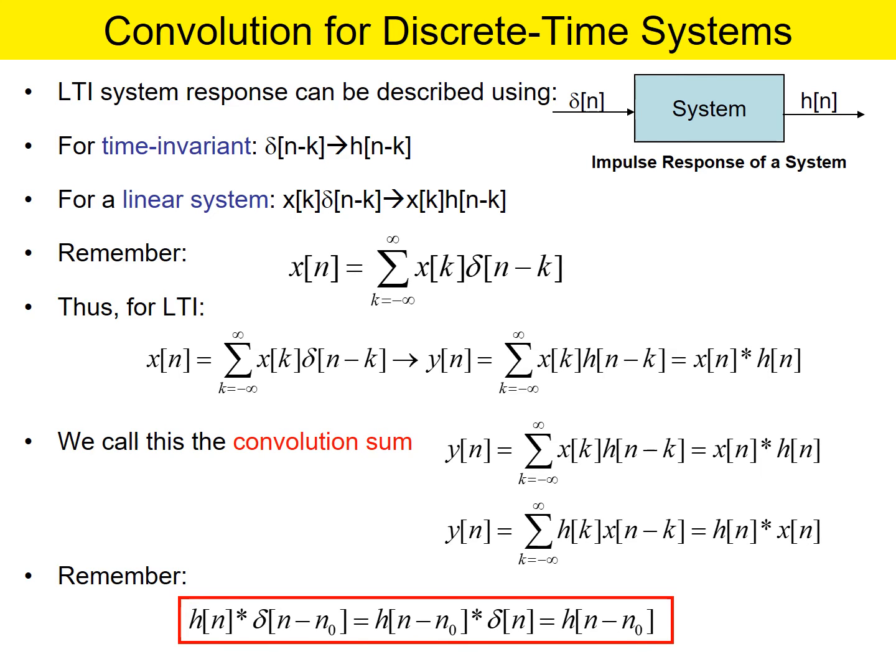The way in continuous time we called it a convolution integral, here it is a convolution sum. Also, h of n convolved with delta of n minus n0 is equal to h of n minus n0. So this is a shifting property.